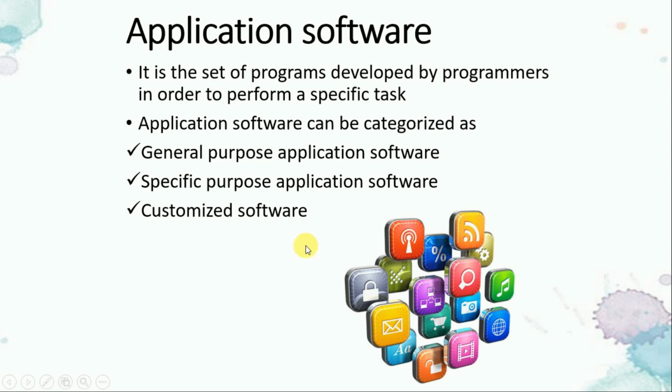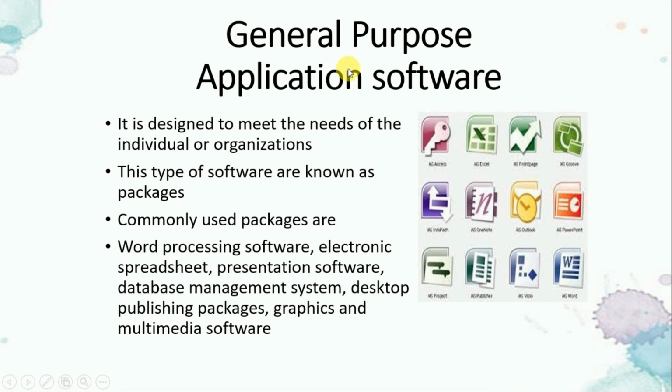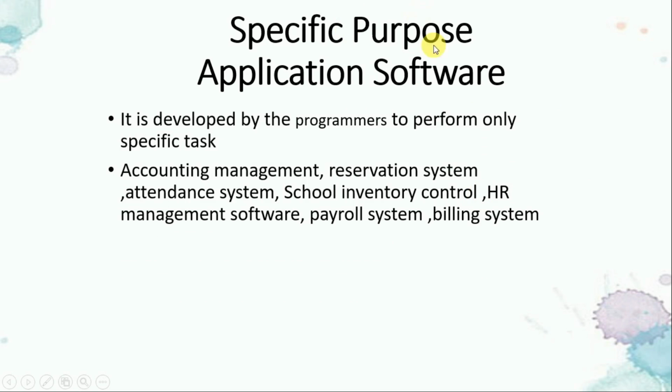Next is application software, general purpose and specific. Here you can see many of the applications which you are already using. Here general purpose, in that it is known as packages, and as I have told you, Word, Excel, PowerPoint, everything is covered over here. Database management system, DTP, graphics. Specific purpose, in that account management, reservation systems.